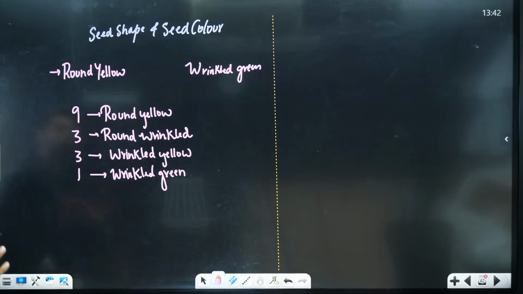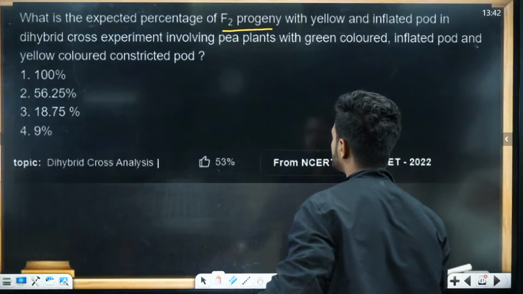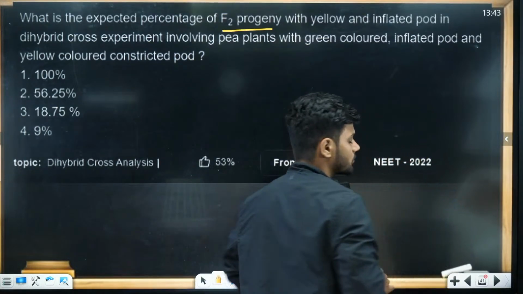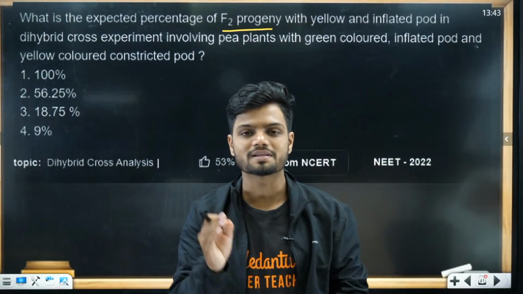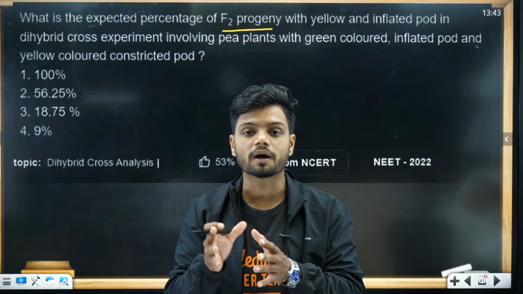Right? Typical dihybrid cross. Now in this question, what have they asked? They have changed the trait, they have changed the character. Instead of seed shape and seed color, we are taking pod shape and pod color.